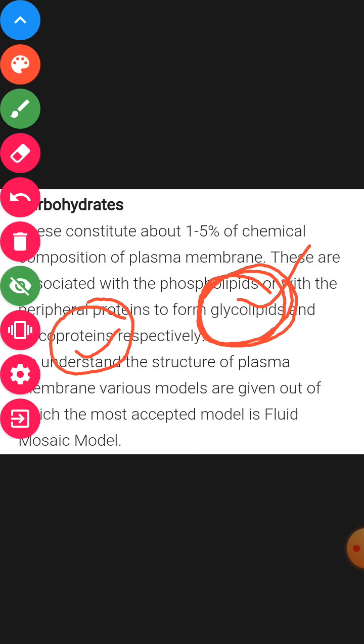So this is all about the chemical constituents of the plasma membrane, that is, what percentage of protein, carbohydrate and lipid is present in any plasma membrane. We have especially studied the structure of the human RBC plasma membrane. If you have any confusion, you can discuss it with me. Thank you.